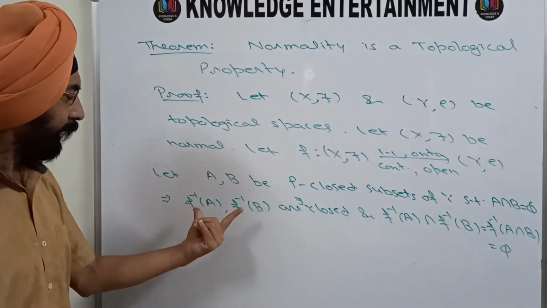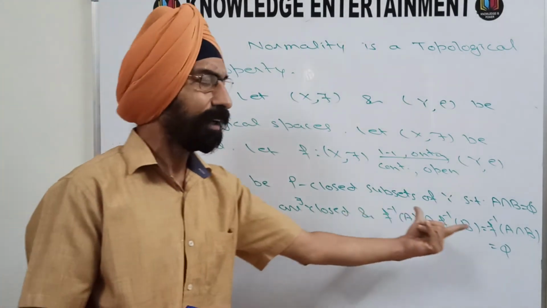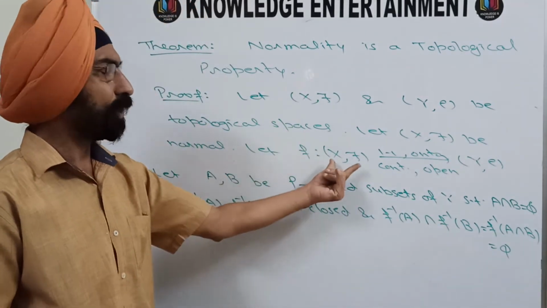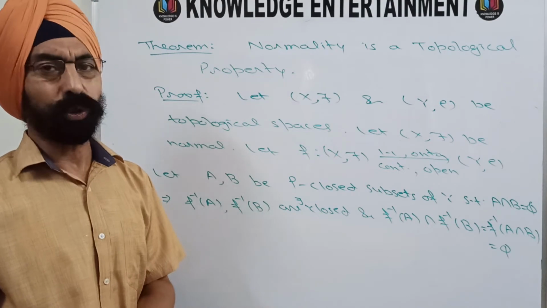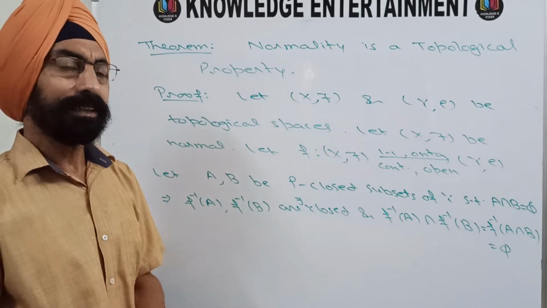So you now have two tau-closed sets which are disjoint, and (X, tau) is given to be normal. Therefore there must exist two disjoint tau-open sets containing them.